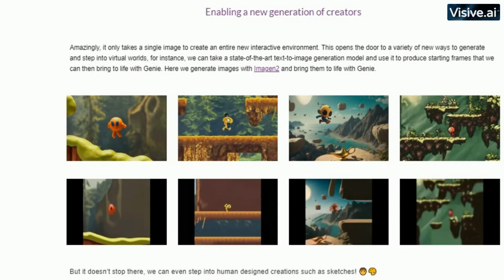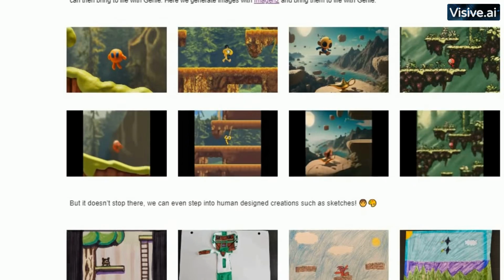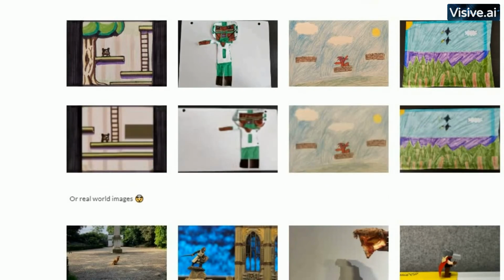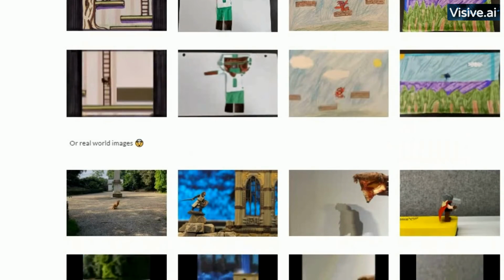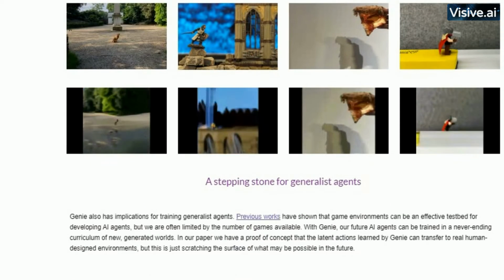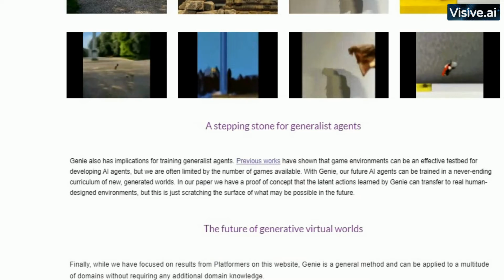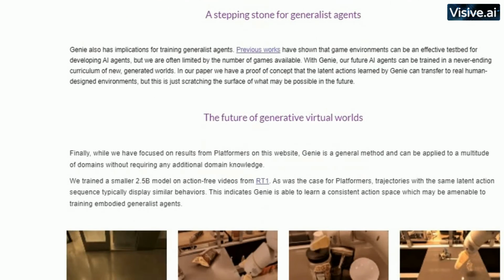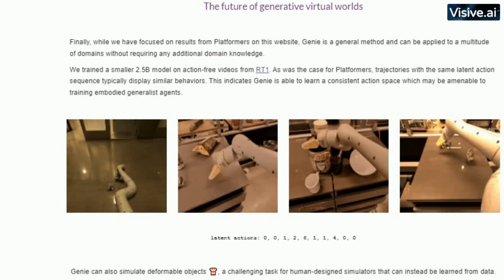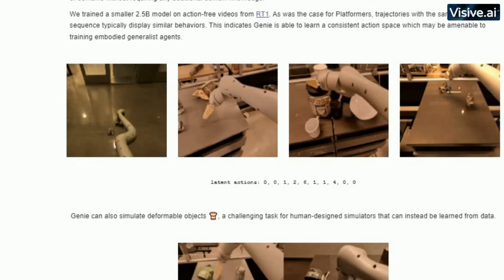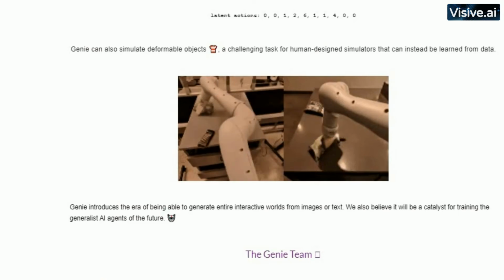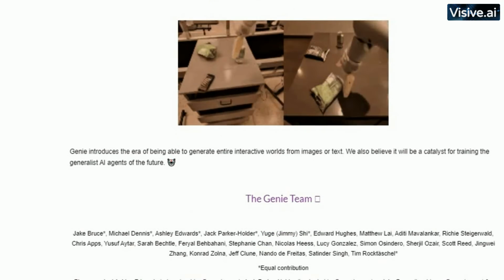With the release of Genie, we're entering an exciting new era of AI. But what does the future hold? As we venture into this new paradigm, we can anticipate a future where AI isn't just creating static images or generating text, but producing interactive experiences. The implications of this are as vast as they are thrilling. Imagine AI being able to generate a virtual world based on a simple text prompt. Not only could this revolutionize gaming, but it could also be a game changer for fields like education and training, where such immersive experiences could provide unparalleled learning opportunities.